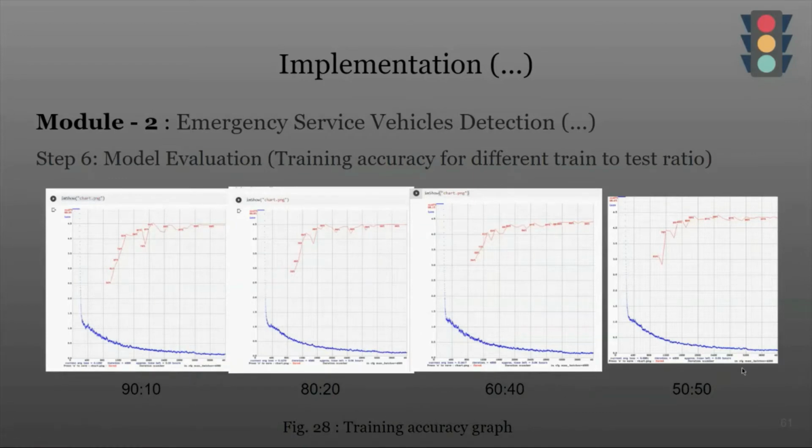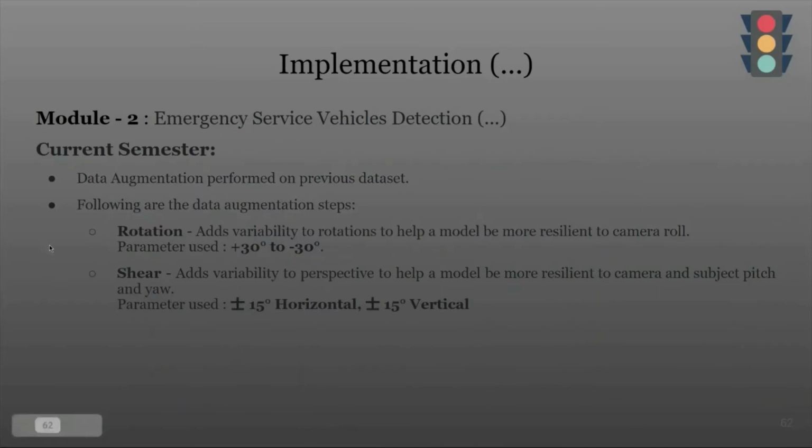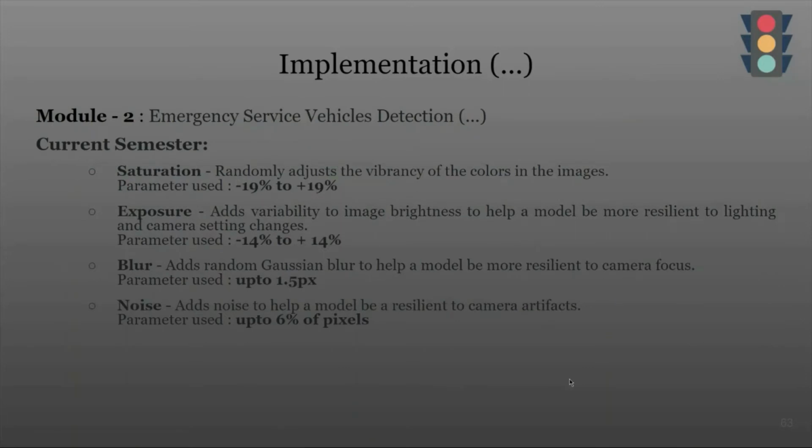Now, moving on to the steps of data augmentation. We perform the following steps. First is rotation, that is plus 30 to minus 30 randomized rotation. Second is shear, that is plus 15 to minus 15, horizontal and vertical, both randomized shear. We also perform steps like saturation, exposure, blur, and noise augmentation on our dataset.